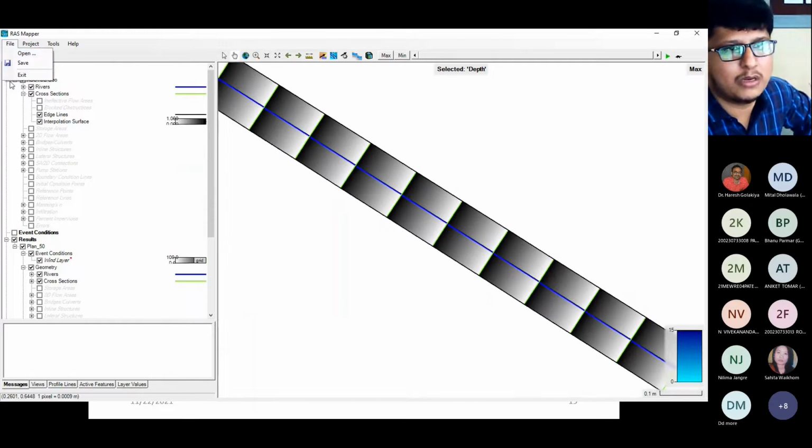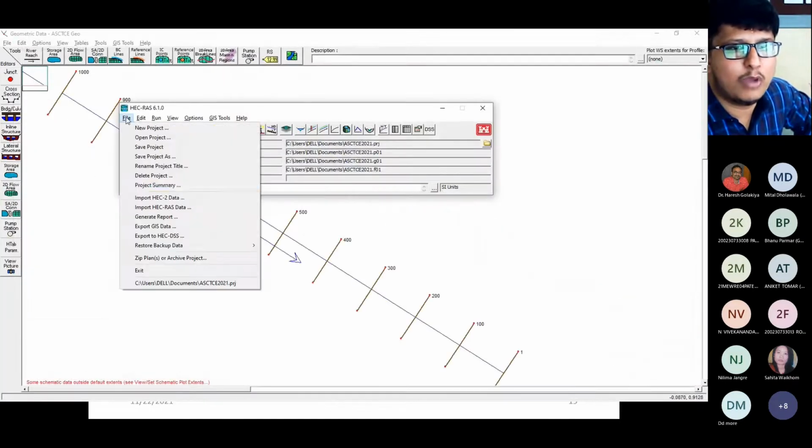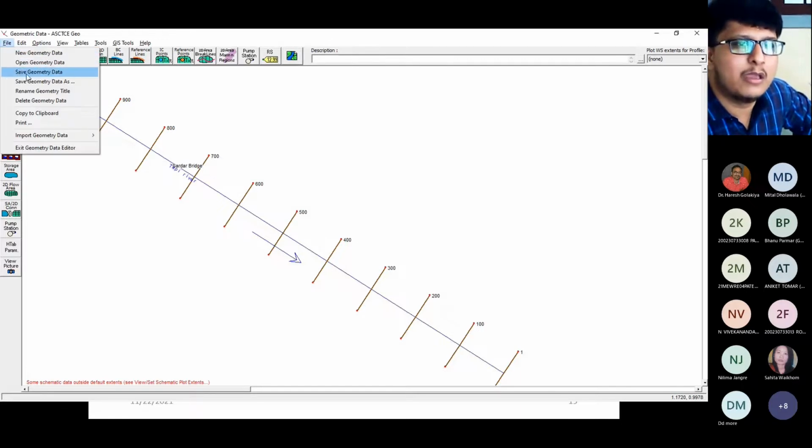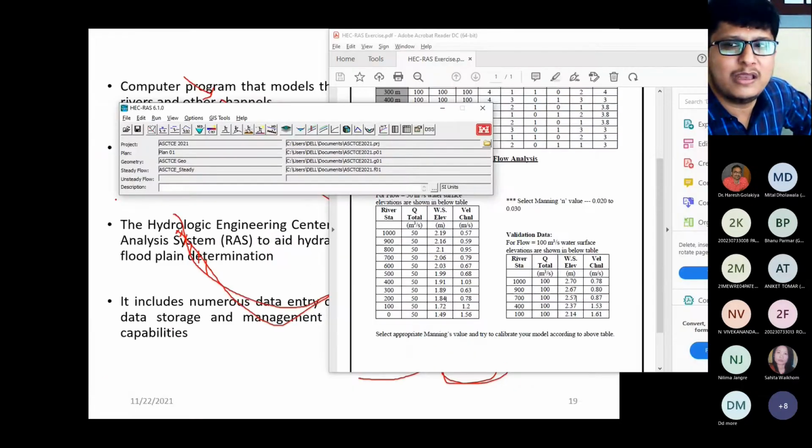There is one option with which you can directly import. You have one option here, import the data, right? So you can directly import the data into the RAS Mapper, and once you get that, you can easily go ahead with the analysis, right?